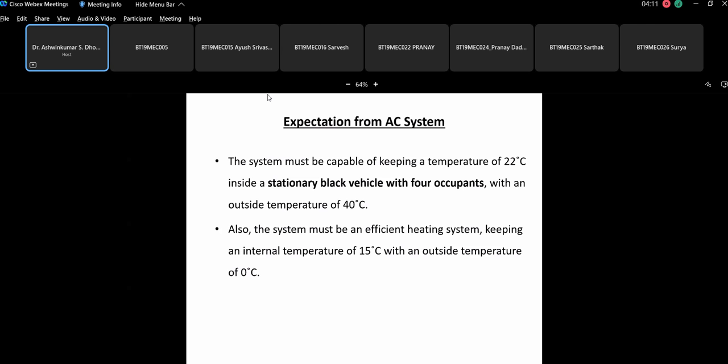That means why it is saying the stationary black vehicle, because if you have the moving vehicle, then convective heat transfer may happen. So that may reduce the temperature. So your AC system design should be such that it satisfies these two conditions. So please, these are the important things from the vehicle AC system point of view.